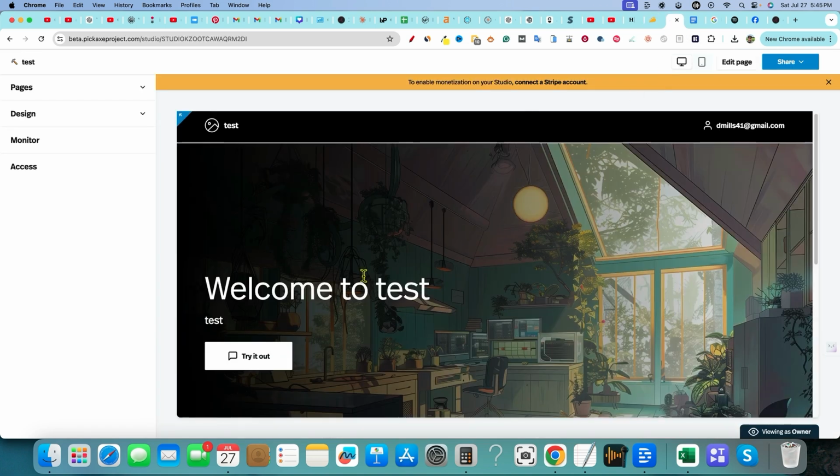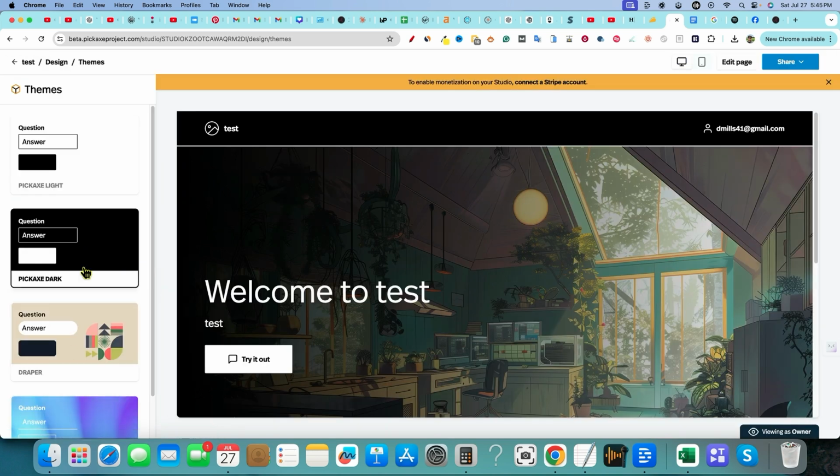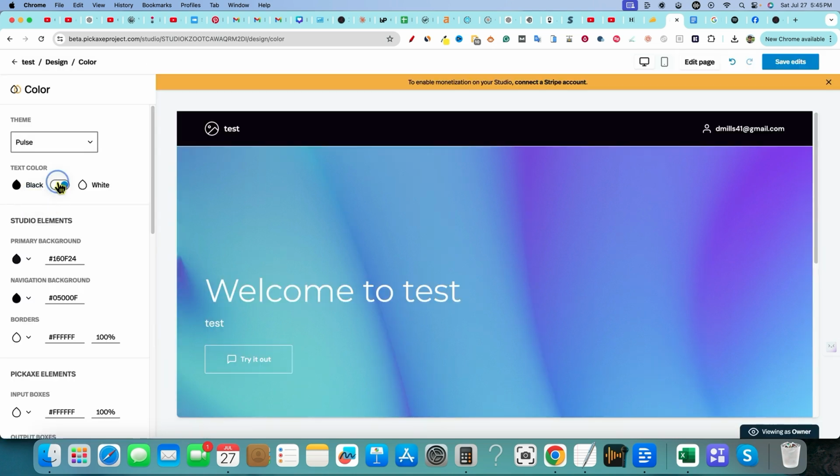So we'll come through here. This is what your page looks like, obviously you can edit this and so forth. And then you connect your Stripe account. That's how you're going to take payments. You can go and design this. You have your typography, content, themes. We can go select some different themes, change and see what that looks like, and come in there. You can go in here, change the color, just a lot of customization.